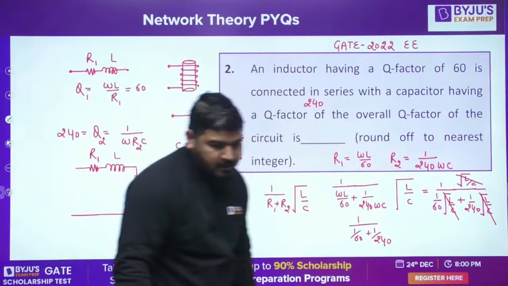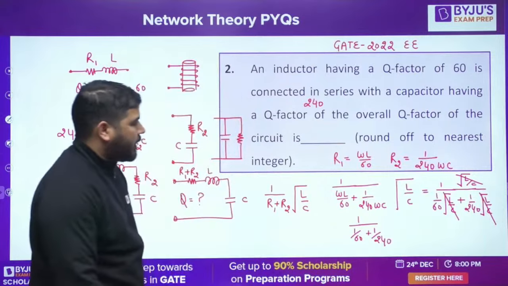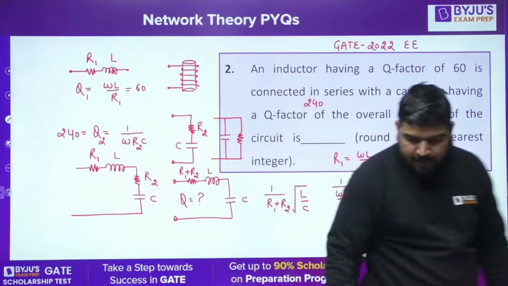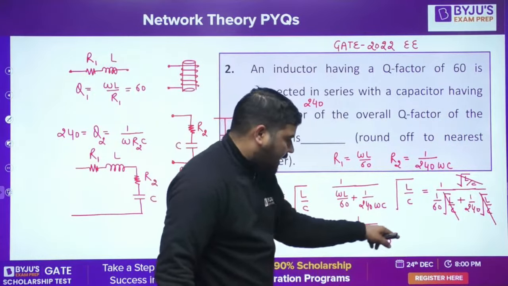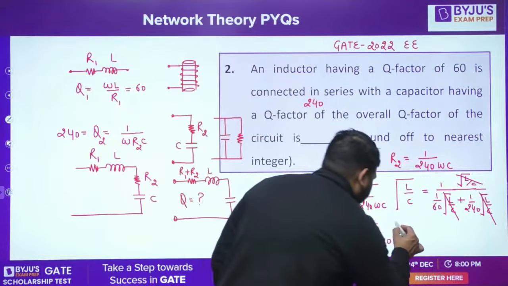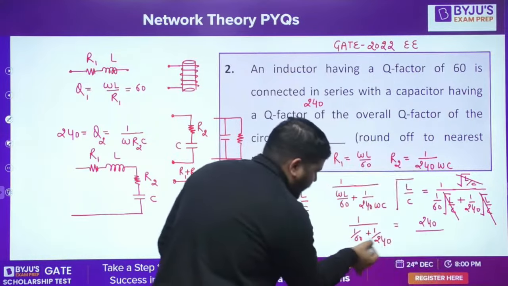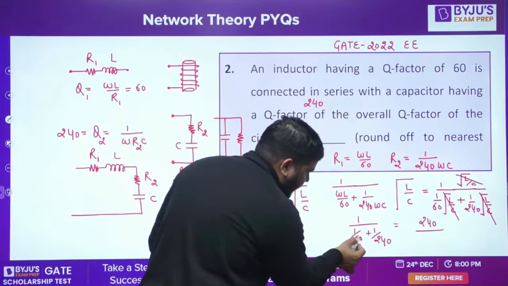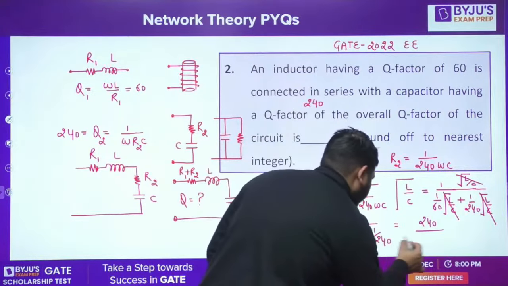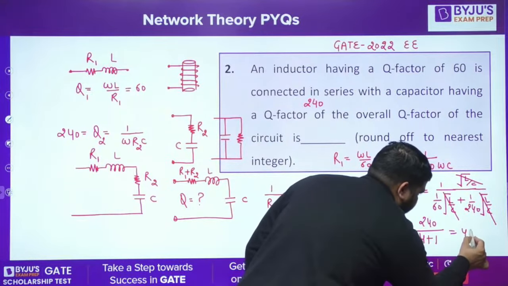Now you need to calculate this value. What is the value of this quality factor? Taking the LCM as 240, the numerator is 240 and in the denominator you have 4 plus 1. So the answer is 48.